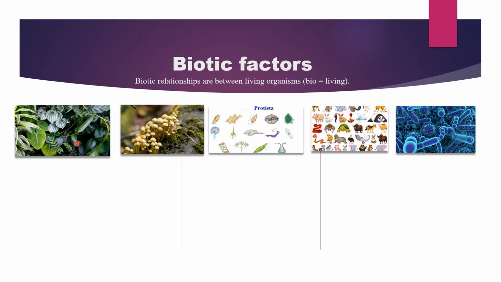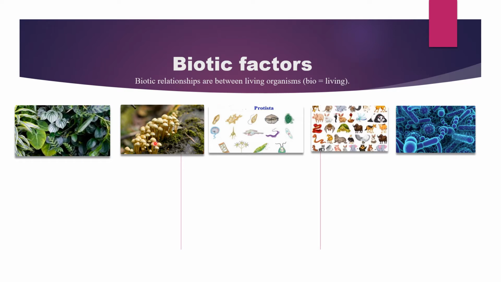Plants can produce oxygen for all other living organisms, right? And it becomes a basic food for the animals and for human beings. So plants are the primary source of life.